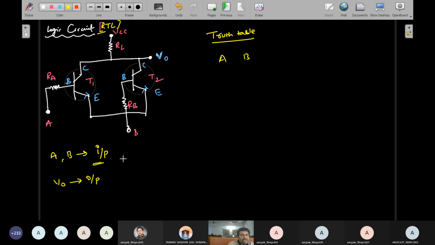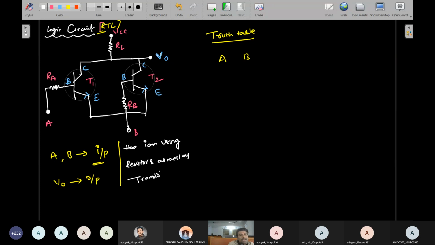Here I am using resistors as well as transistors.